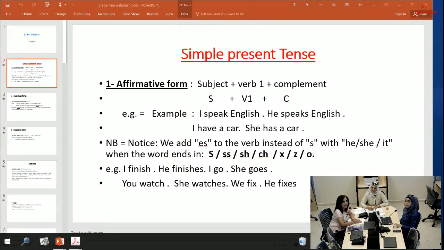We have examples: I speak English, he speaks English. I have a car, she has a car. Notice we add es to the verb instead of s with he, she, it, when the word ends in s, double s, sh, ch, x, z, and o. Examples: I finish, he finishes. I go, she goes. You watch, she watches. We fix, he fixes. So for words that end with these letters, we add es instead of s.